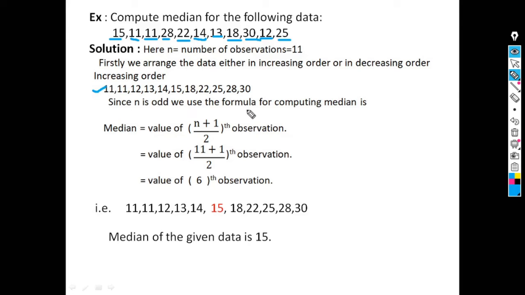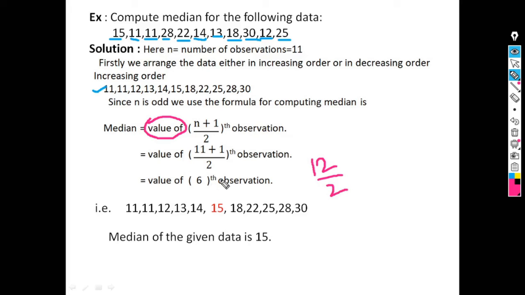Since n is odd, we use the formula: median is equal to the value of n plus 1 by 2th observation. Here the word value is important. It is not n plus 1 by 2th observation. It is the value of n plus 1 by 2th observation. So just substitute the value of n. For this example, n is equal to 11. So 11 plus 1 divided by 2th observation. Now 11 plus 1 is 12. 12 divided by 2 is equal to 6.